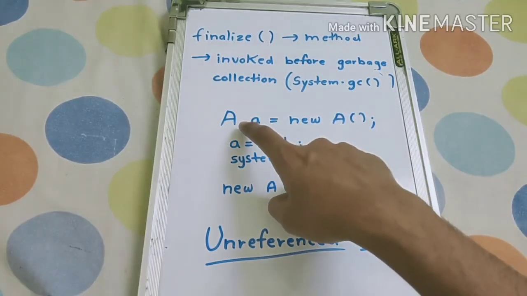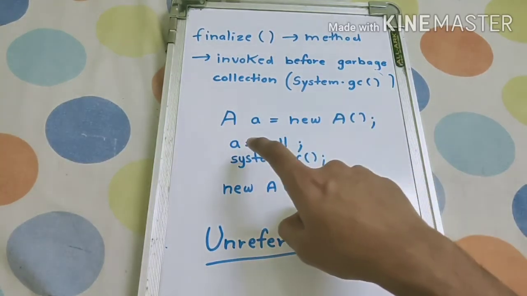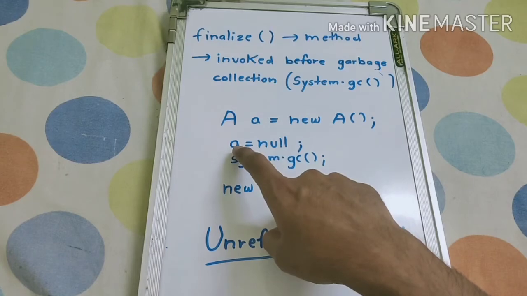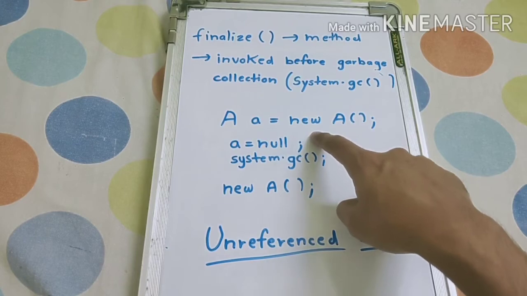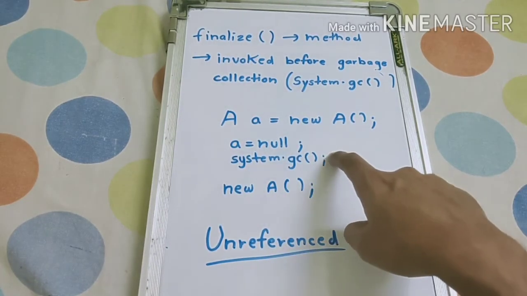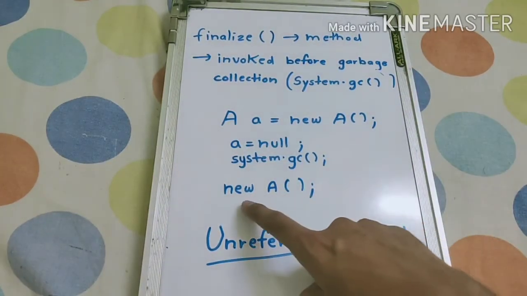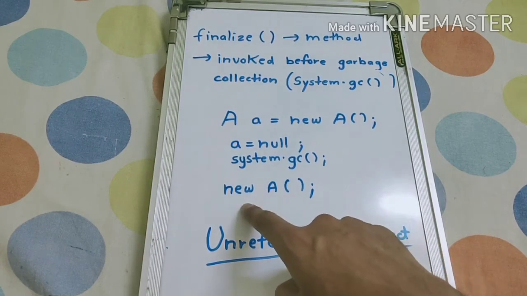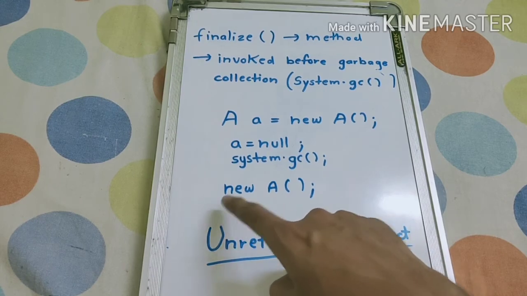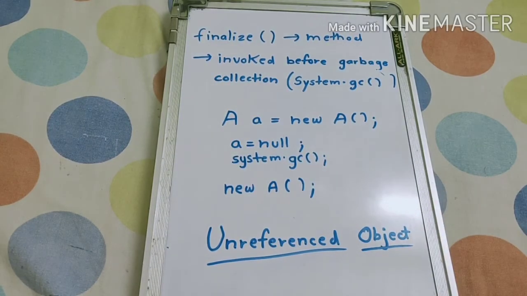So consider A a = new A, where A is the class and a is the object. If we write a = null, we are nullifying this object, so it is of no use now. If we write System.gc after this, it will call the garbage collection and remove the unreferenced object a. Also, new A is one more case in garbage collection: here we are not assigning it to any object, so it is also an unreferenced kind of object. So this is how finalize works in Java.